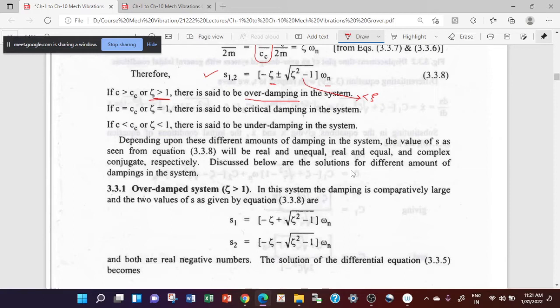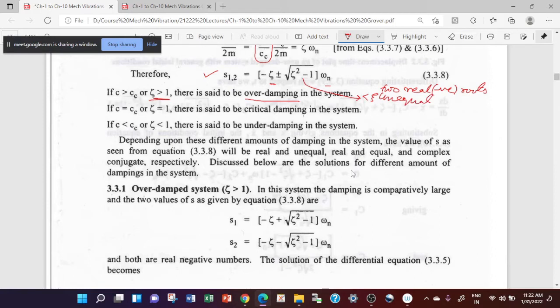It means that you are having two real negative roots, and these two roots are unequal. So this is known as an overdamped system.